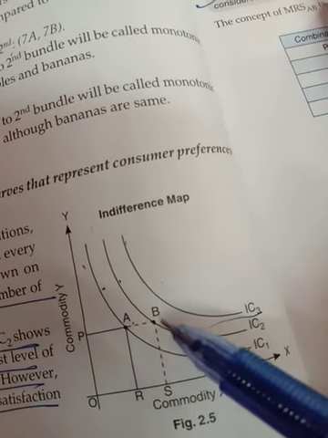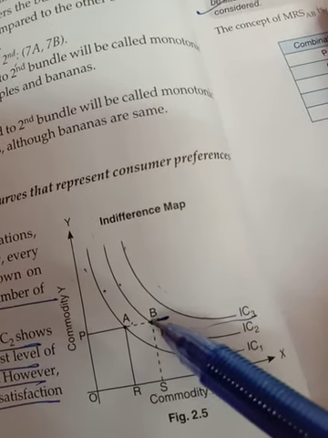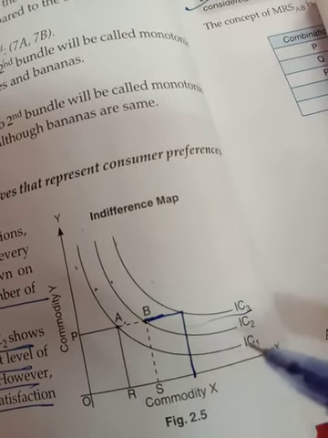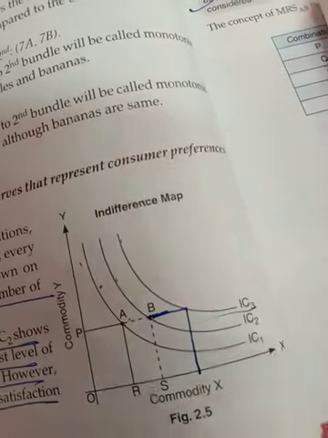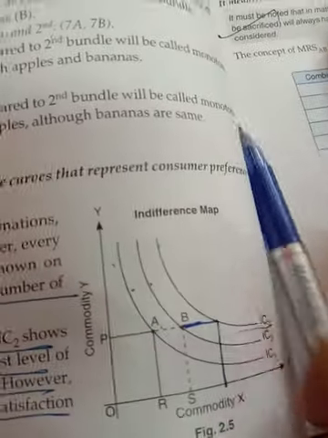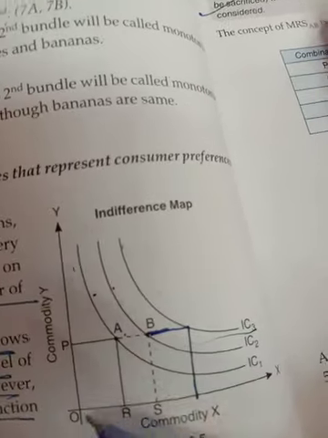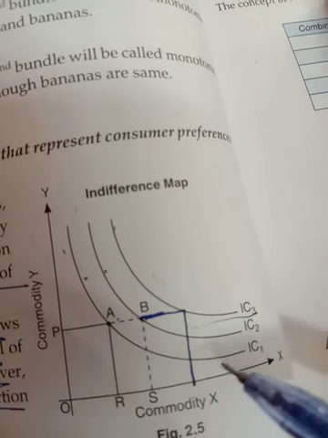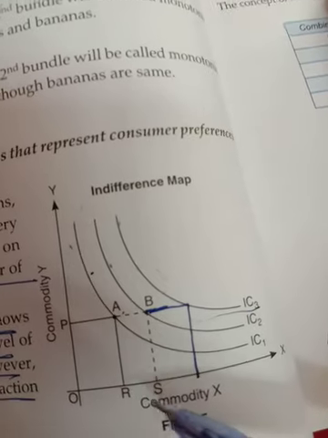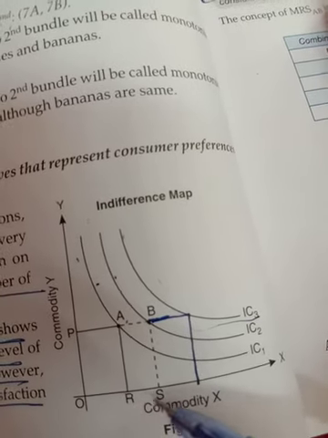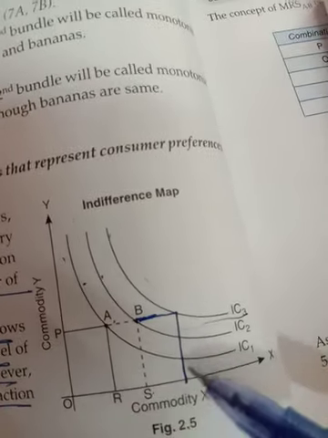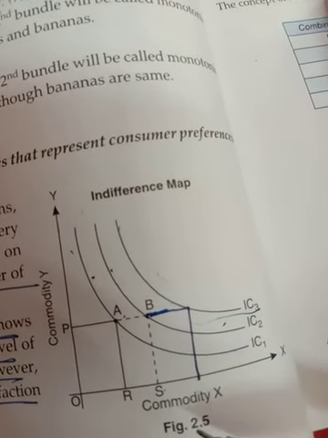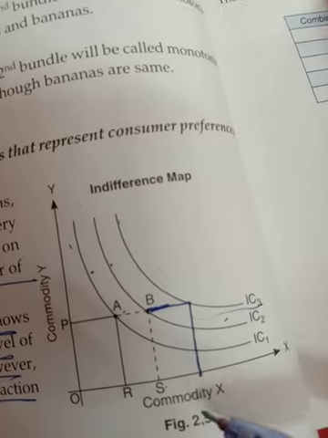You can see, if I increase this line up to this point, then more quantities are there. At IC1, as you can see, IC1 gives you OP unit of Y commodity and OR unit of X commodity, and IC2 gives OS. So RS unit has been increased in this case. More quantity at IC2: the quantity of Y commodity is the same, but the quantity of X commodity has increased.